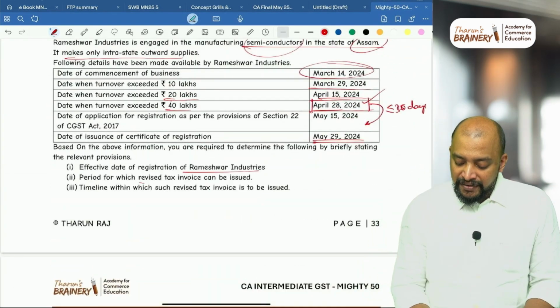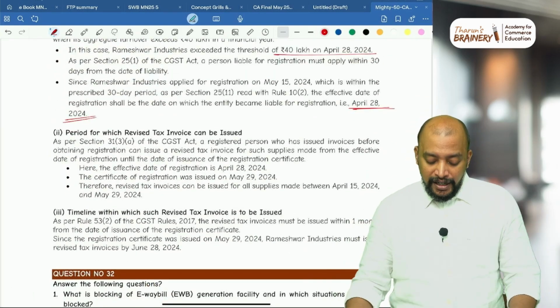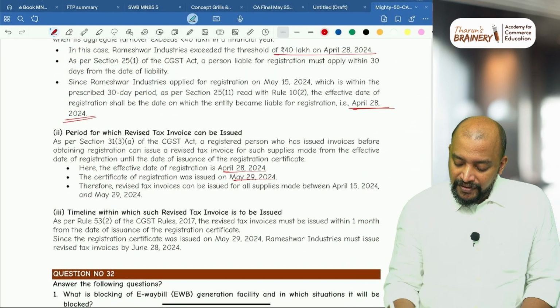What is the period for which revised tax invoice can be issued? They can issue the revised tax invoice from the effective date of registration till the certificate of registration.